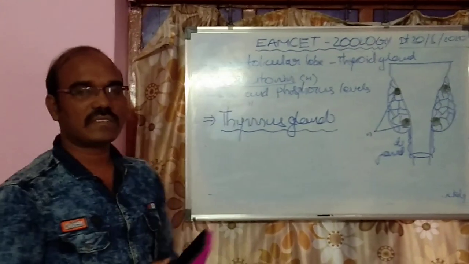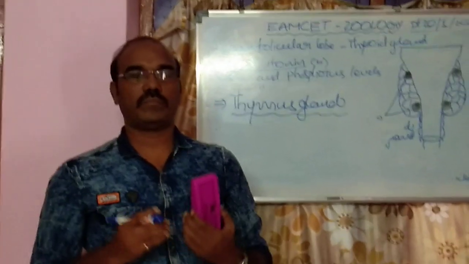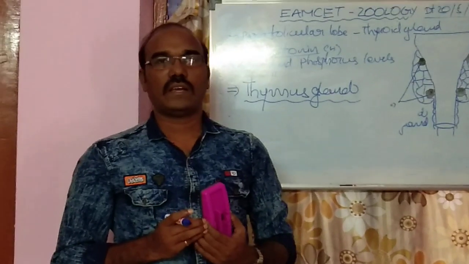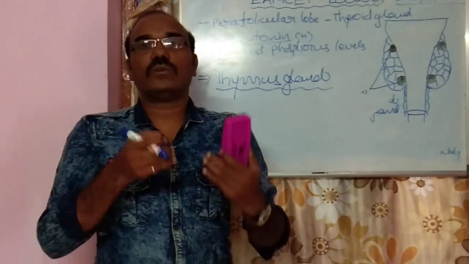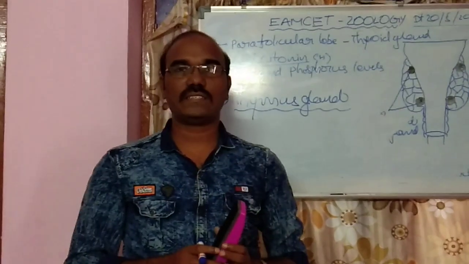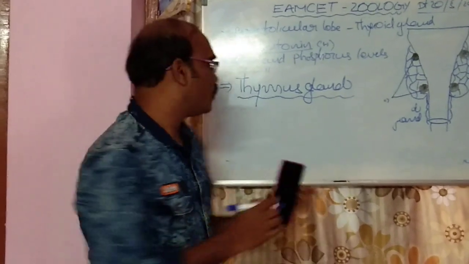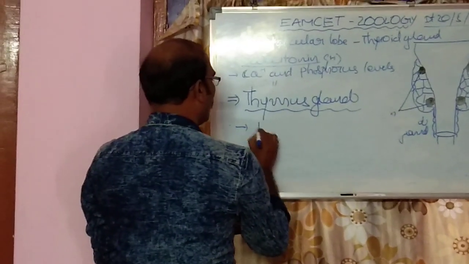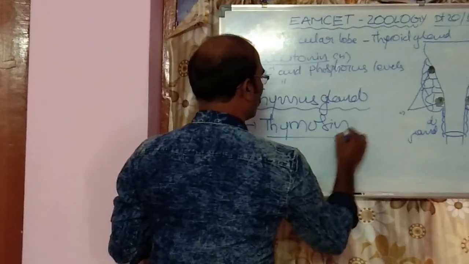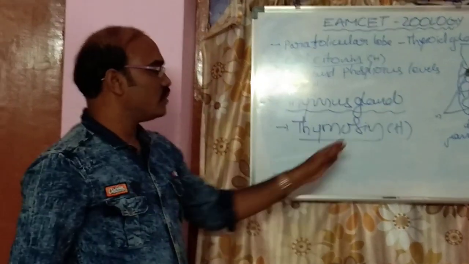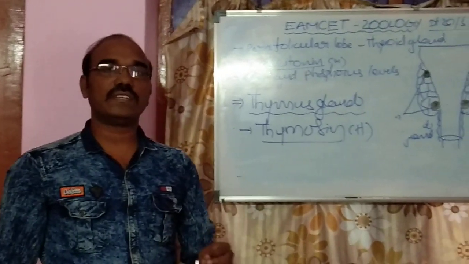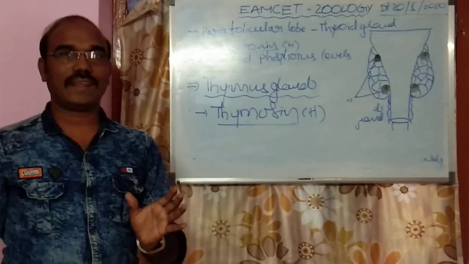This thymus gland is present especially in children, and it degenerates when we reach the adult stage. The thymus gland is present near the heart. So it secretes the wonderful hormone called thymosin. The thymosin is secreted from the thymus gland. This thymosin regulates the humoral